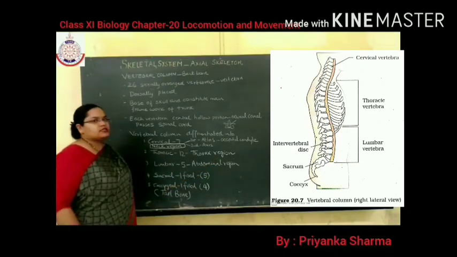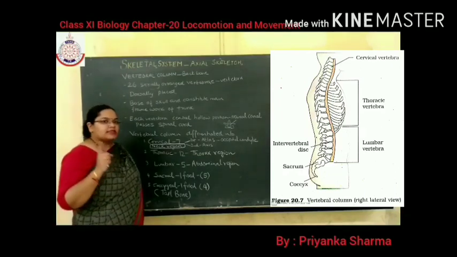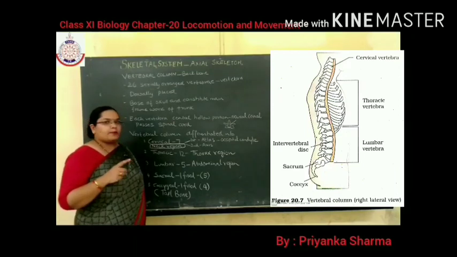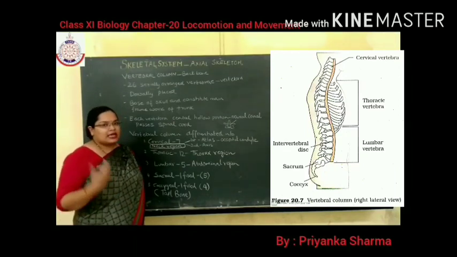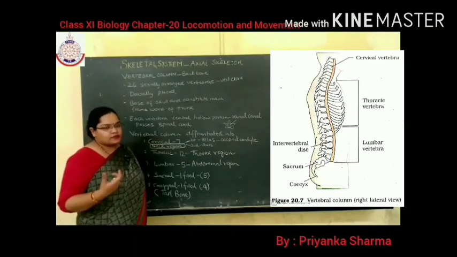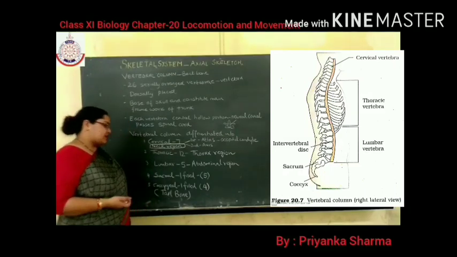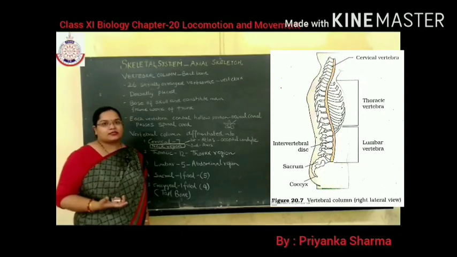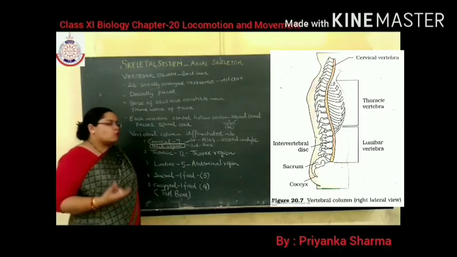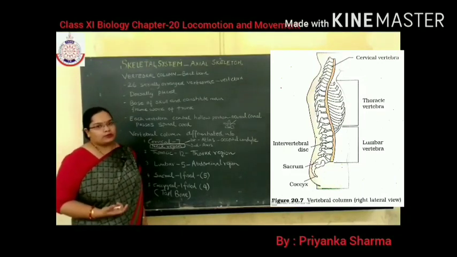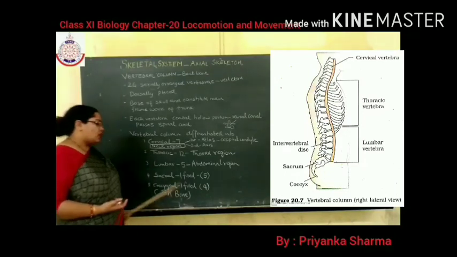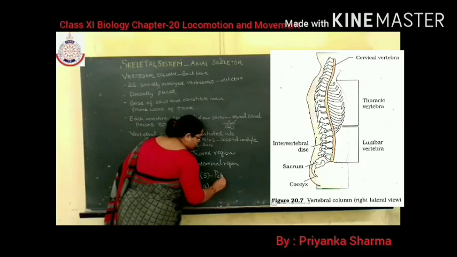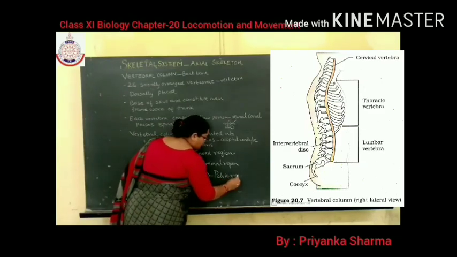So in adults only 1 sacral vertebra is present, but during childhood, in infants, 5 are present. We are mainly studying the adult human skeletal system, so we will say 1 fused sacral vertebra is present, and it is present in the pelvic region.